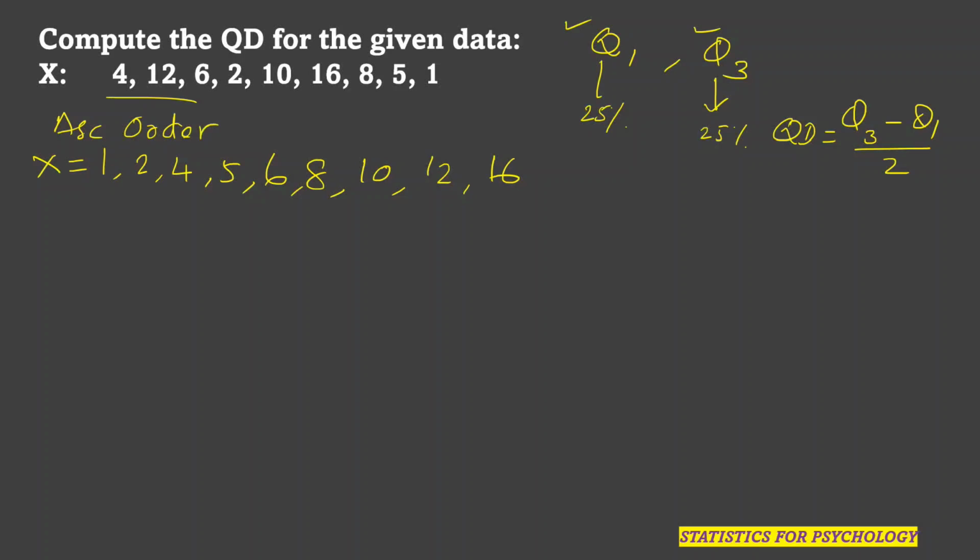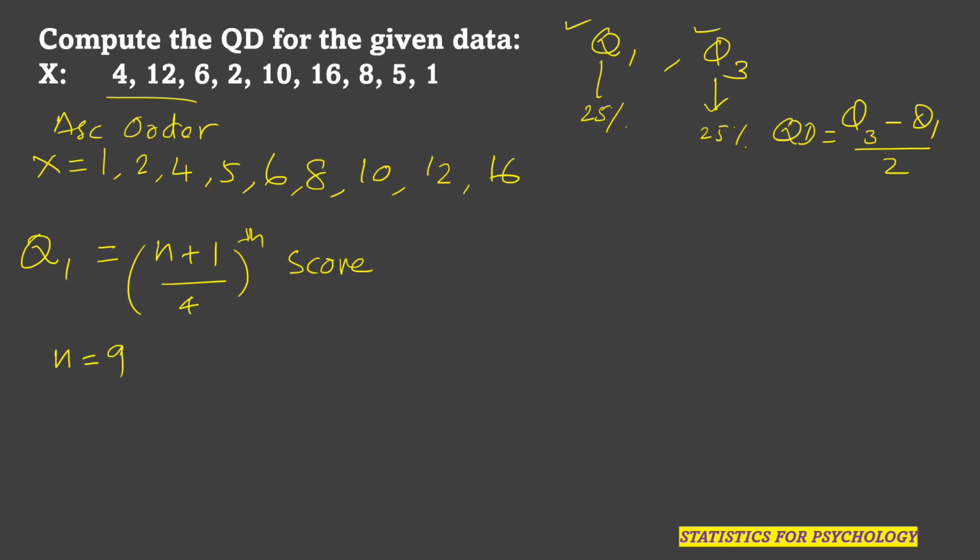After arranging it in the ascending order, we need to find out Q1 and Q3. So Q1 is the first quartile. For calculating Q1, we have a formula. Q1 is equal to (n plus 1) by 4th score. Now let us take n is equal to what? 1, 2, 3, 4, 5, 6, 7, 8, 9. There are 9 scores in the given data. So we have n is equal to 9 here.